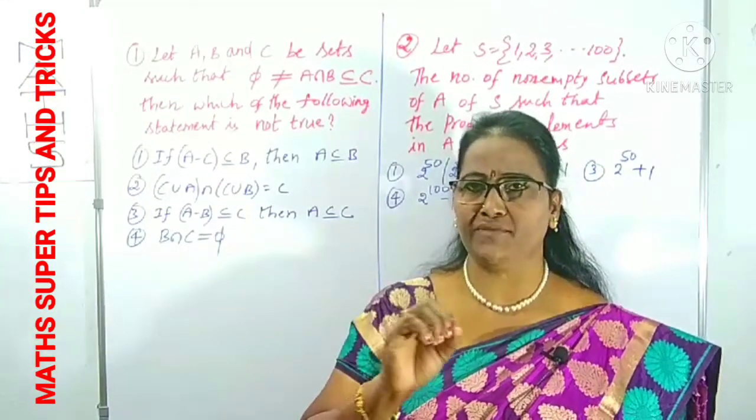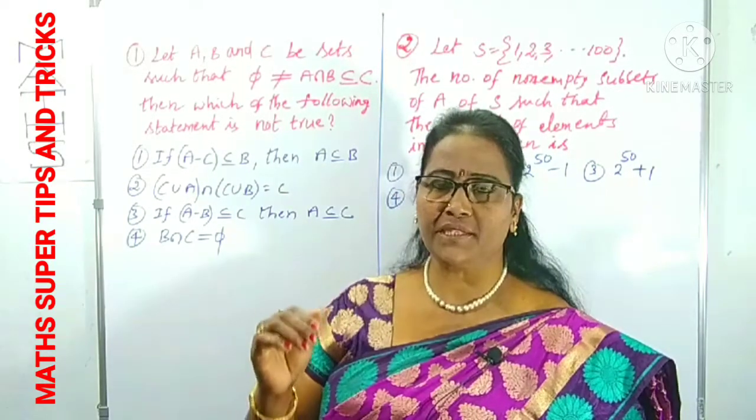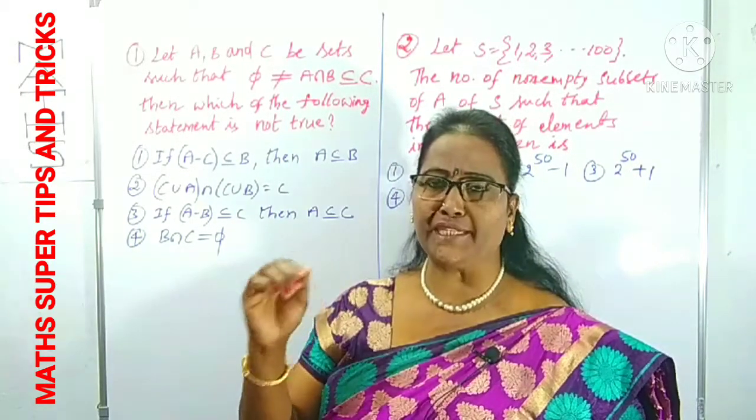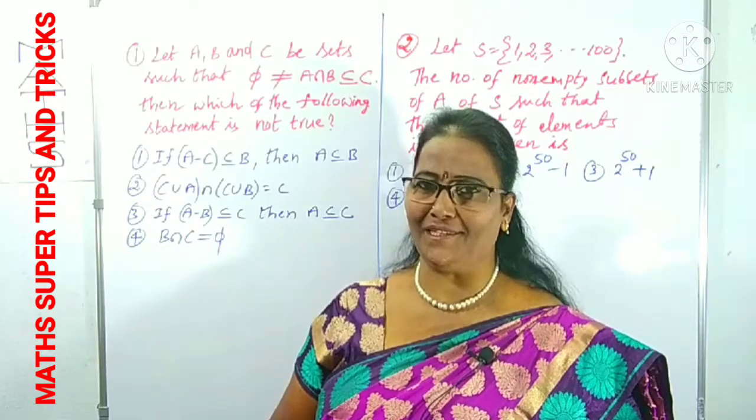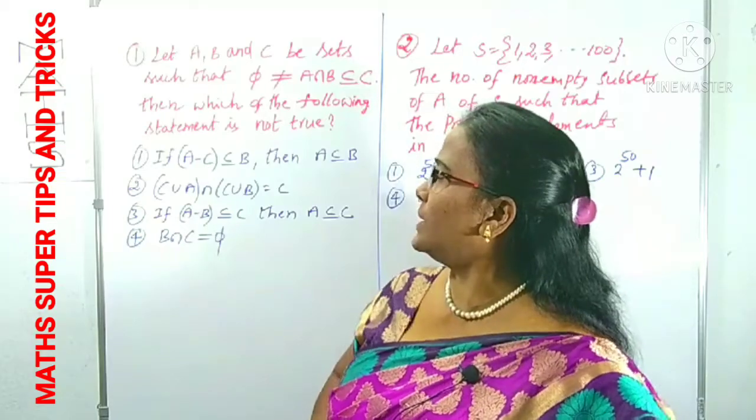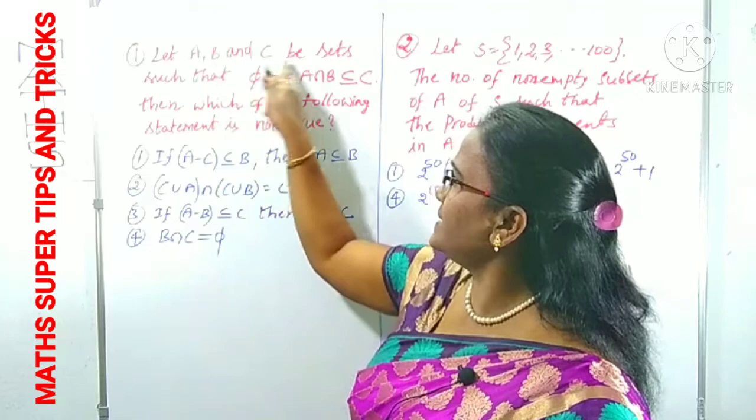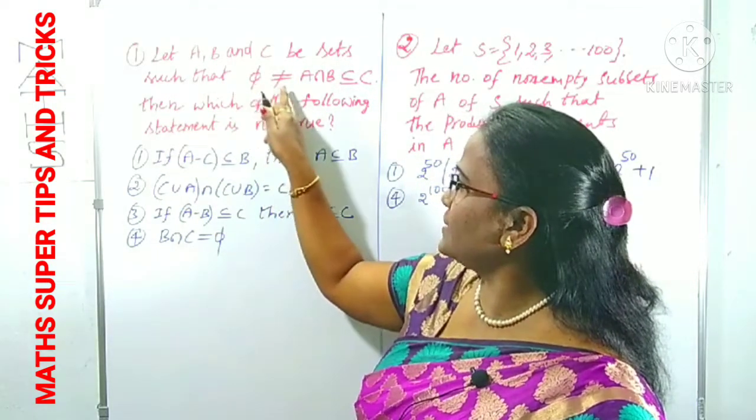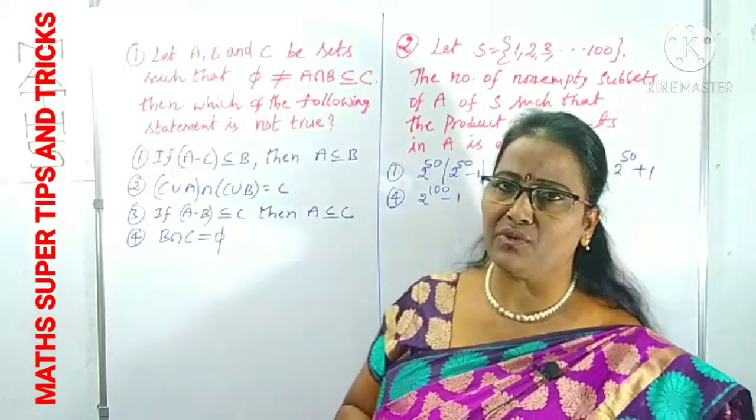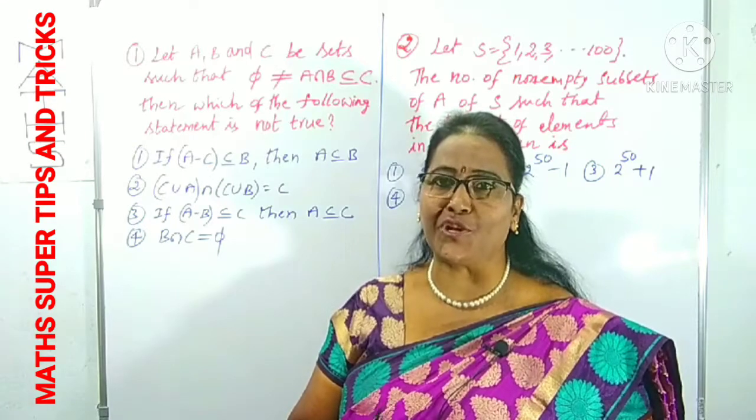Reading the question is very important. First of all, question number one from the previous JEE Mains 2019-2020 questions on sets and relations. Let A, B and C be three sets such that phi is not equal to A intersection B. That means the intersection of A and B is not equal to phi, which means they are not disjoint.